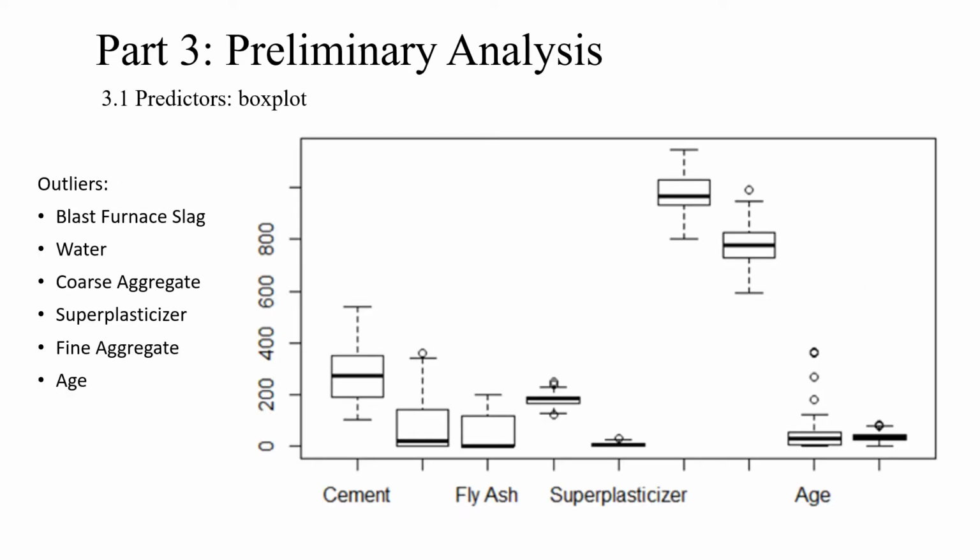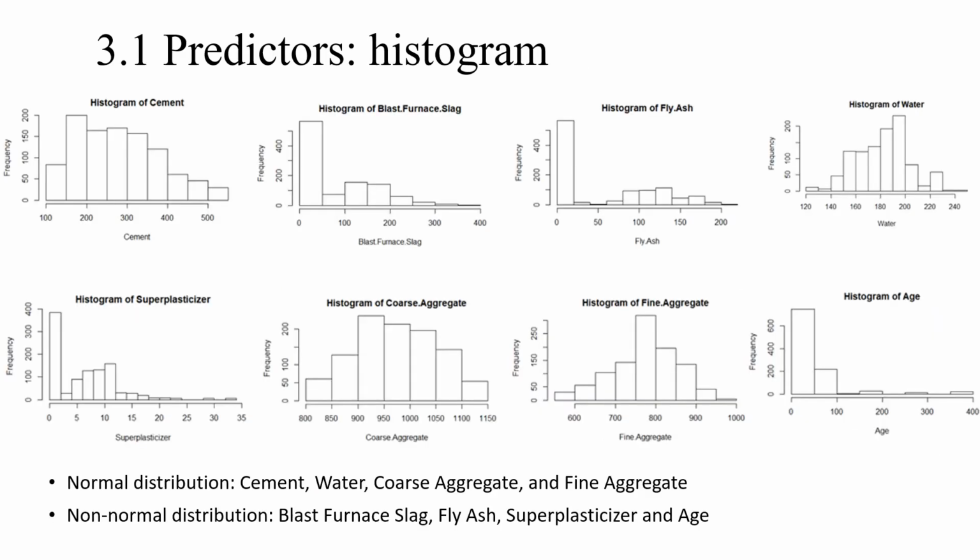Then part 3 is about the preliminary analysis. First, we use box plots to show the outliers of our predictors. There are 6 predictors that have outliers here. Then from the histograms, we can see the distributions of our predictors. There are 4 predictors that show normal distributions, while the other 4 predictors show non-normal distributions.